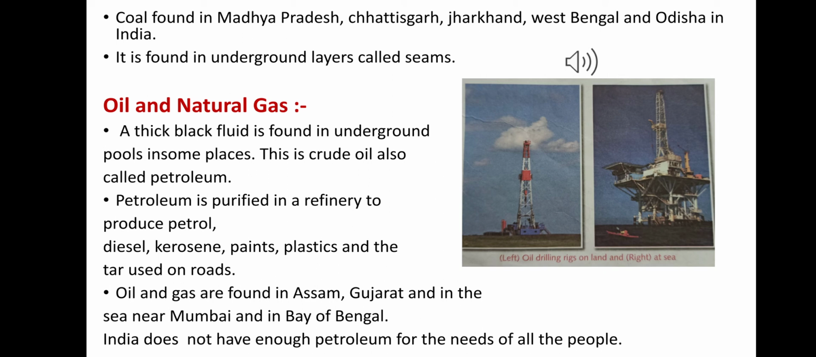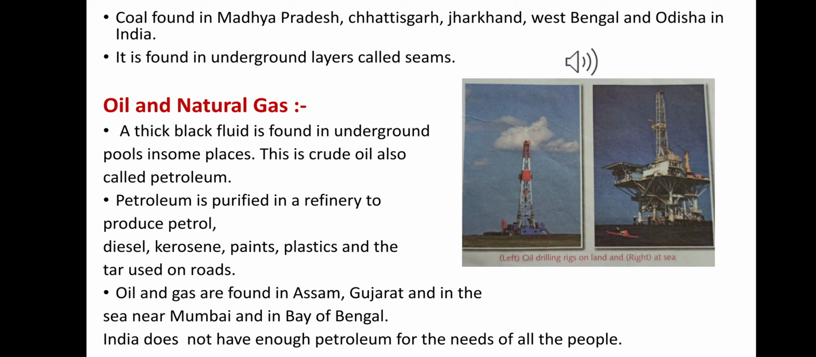Fuel from petroleum causes more pollution than natural gas. Okay, so oil and gas fields are mostly found in Assam, Gujarat, in the sea near Mumbai, and in the Bay of Bengal. And exploration is done to find other places where oil may be present. Okay, and India does not have enough petroleum for the need of all the people. This is why most of the oil that we use in India is imported. Okay, that means brought from other countries.